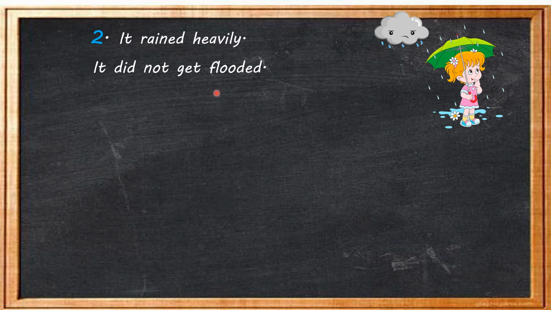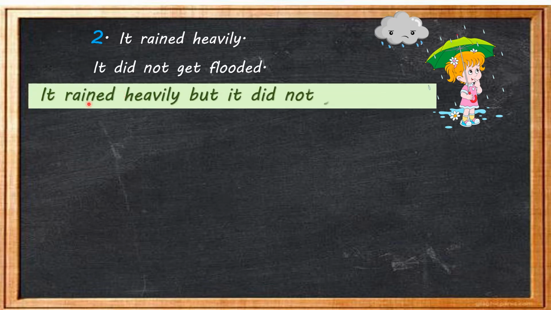So here we have two different ideas, two different sentences. So children, here we are going to join two different ideas or sentences in one sentence. How are we going to do it? Let's see. It rained heavily, but, B-U-T, but it did not get flooded. I'm repeating again, children.